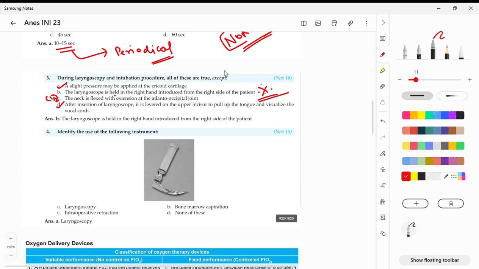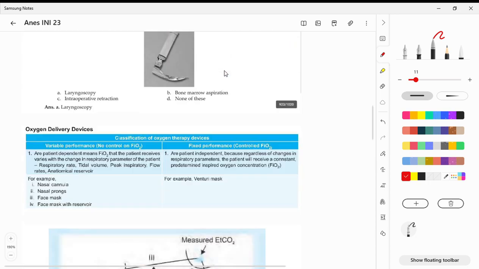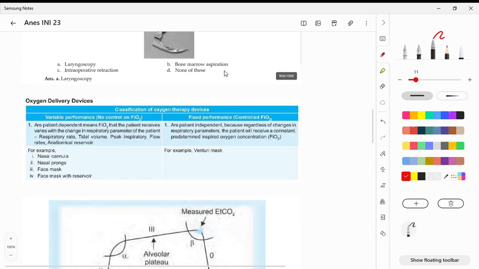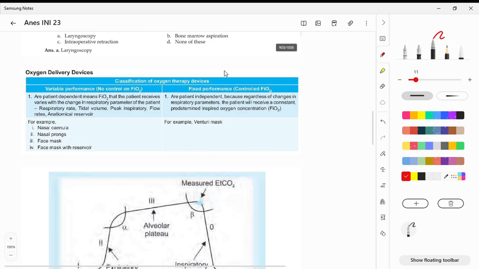Okay. So next question: identify the use of the instrument. Yeah, it's obviously a laryngoscope. This kind of spotters, basically your airway devices and spotters, are super important. So this is something I felt I should mention. I don't want to go into much detail of it.